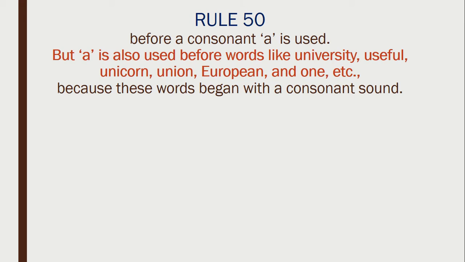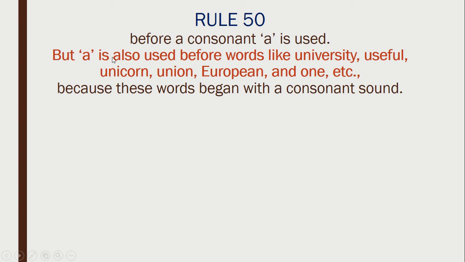Fiftieth rule. You already know the rule for the articles. When the article a is used, it is used before consonants, right? What are the vowels? Vowels are A, E, I, O, U, and all the rest of the alphabets are consonants. So with all the consonants we use a, you already know that, but there is an exception to it.